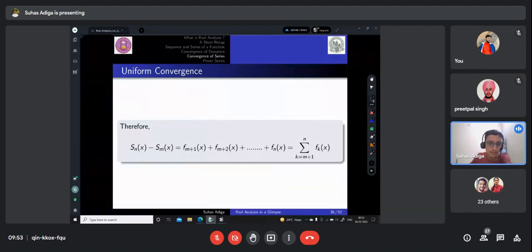You can write Sn of x minus Sm of x. Rather than complicating with arbitrary n and m, I'll take it as S4 minus S2. In this case, S4 will have terms f1 plus f2 plus f3. Oh, sorry. It will be, sorry, just a minute.